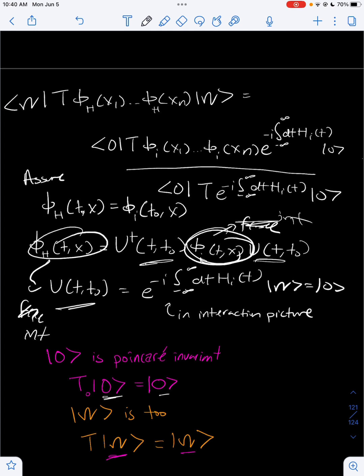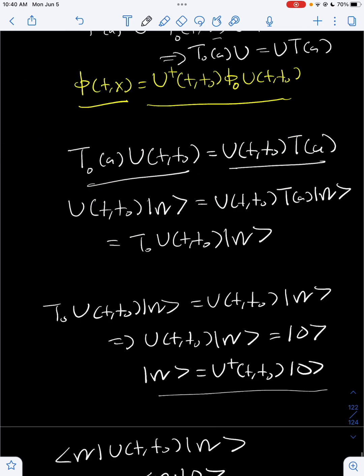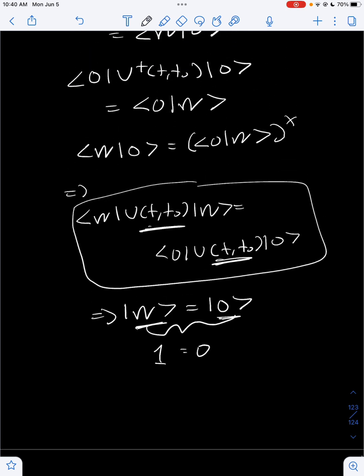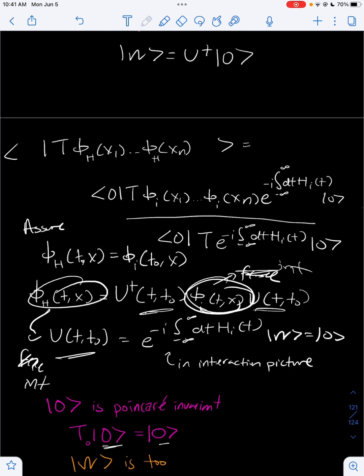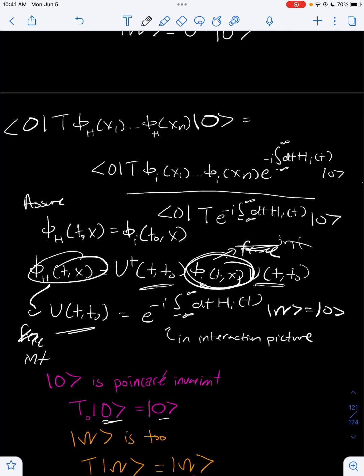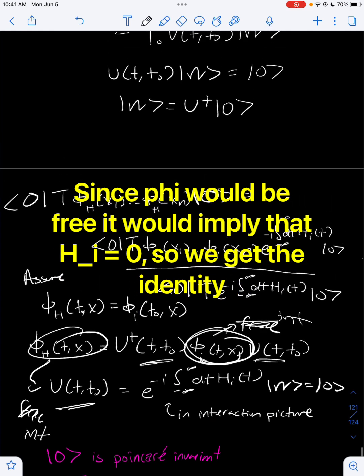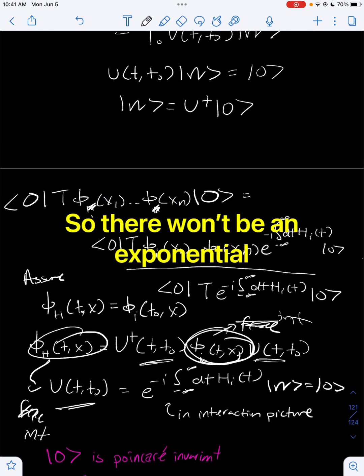So this is telling us that the interaction picture only exists when there are no interactions. Because if there are no interactions, the interacting vacuum state is just the free vacuum state. We should actually be using the free vacuum, making this whole thing a trivial relation. This is also I over here.